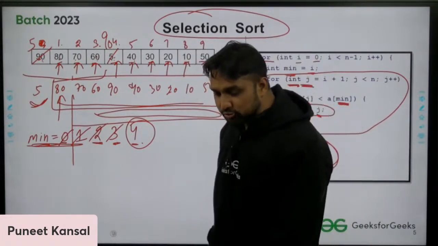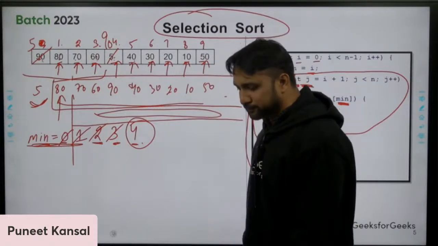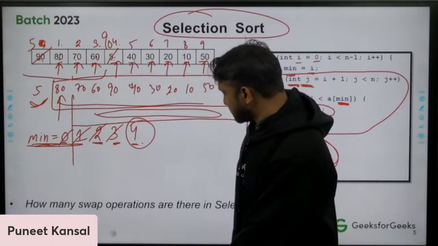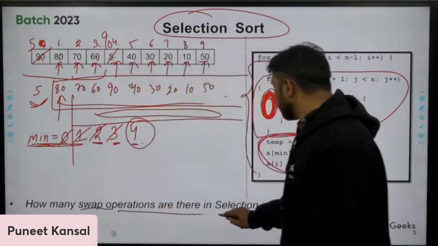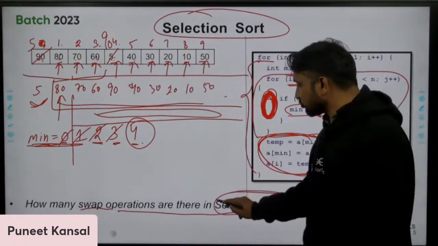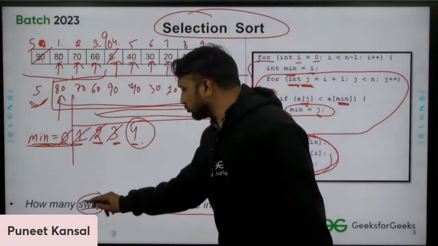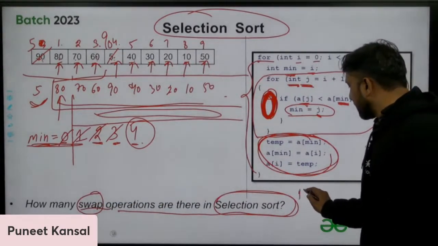Now let me ask you some important questions from selection sort. First, how many swap operations are there in selection sort? How many swap operations will you perform in the best case?